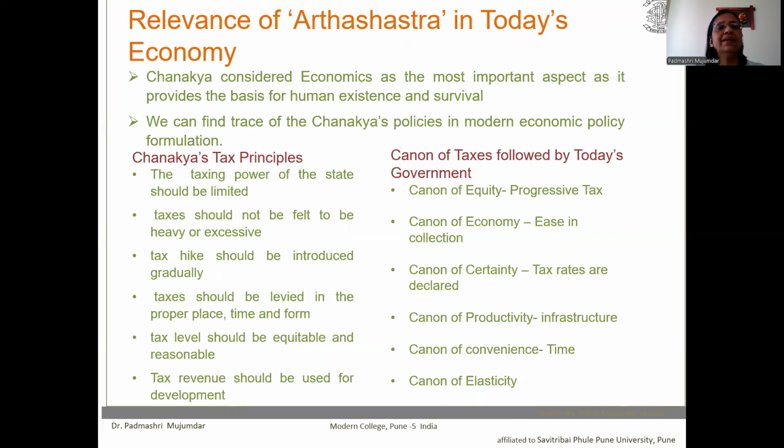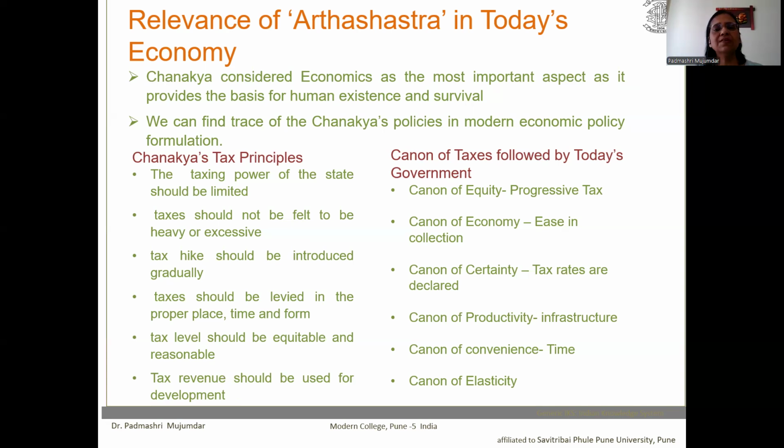Now the next category that we are going to consider is all about how Chanakya's contribution to Arthashastra has relevance in today's economy. Chanakya has considered various concepts and aspects in economics which provide the basis for human existence as well as survival. And we can find traces of Chanakya's policies even in modern economic policy formulation.